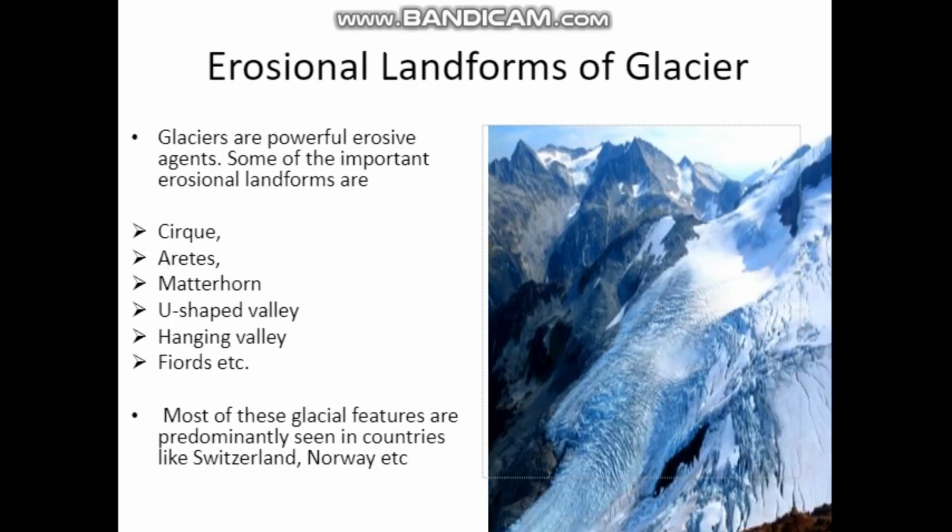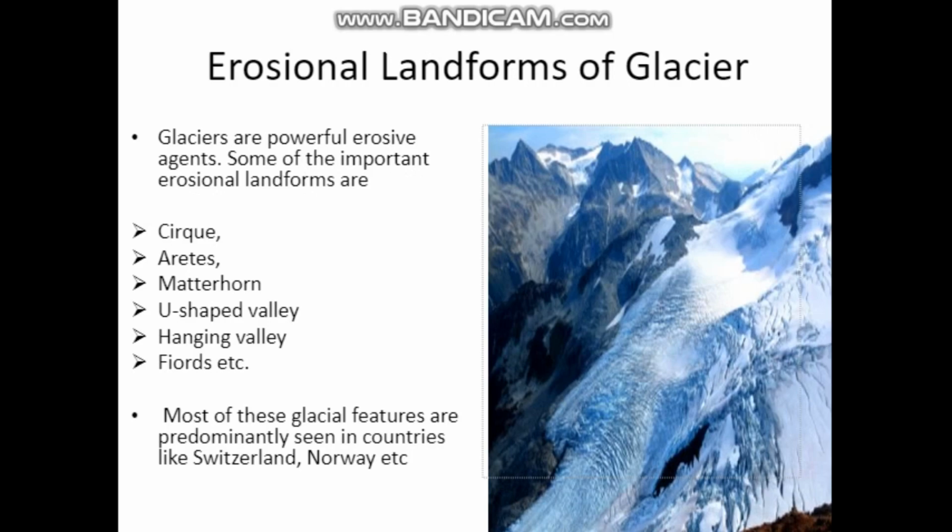Next one, erosional landforms of glaciers. So erosional means what? Erosion. Under this heading, we have six subheadings. What are they? Cirque, arete, Matterhorn, U-shaped valley, hanging valley, spheroids, etc. Okay. So glaciers are powerful erosive agents. Among these agents, which is the most powerful erosional agent? Glaciers.